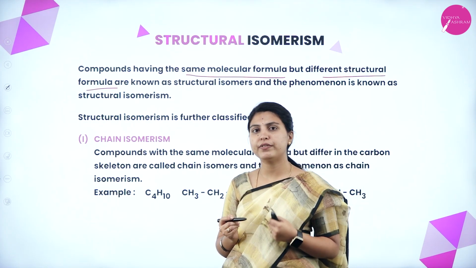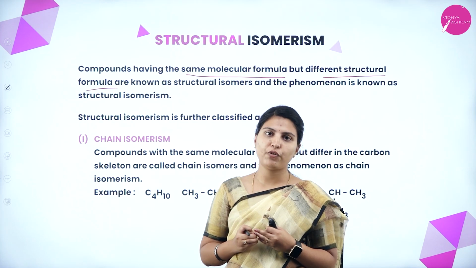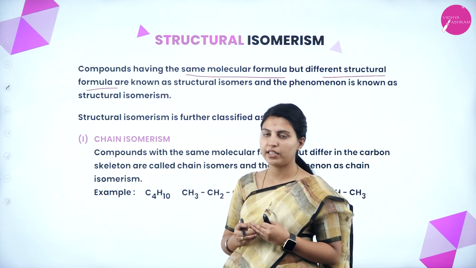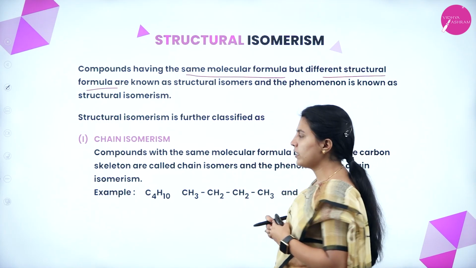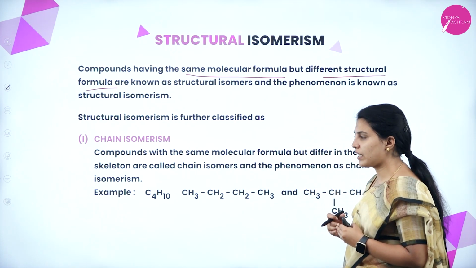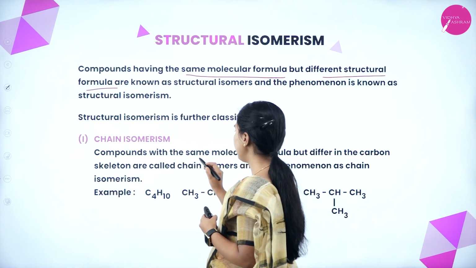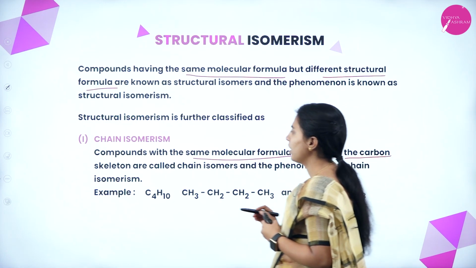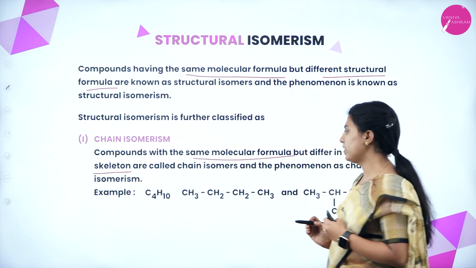That kind of isomers will be called structural isomers, and the phenomenon will be called structural isomerism. Structural isomerism is further classified as chain isomerism. Compounds with the same molecular formula but different carbon skeleton are called chain isomers.